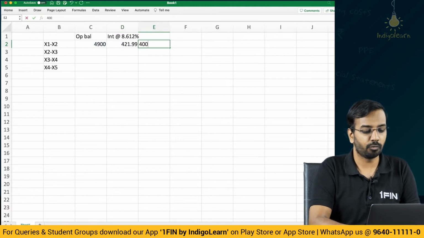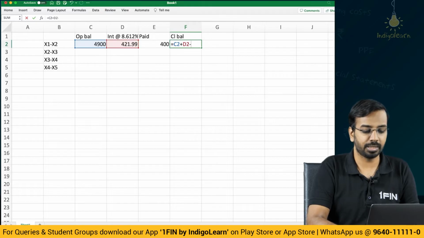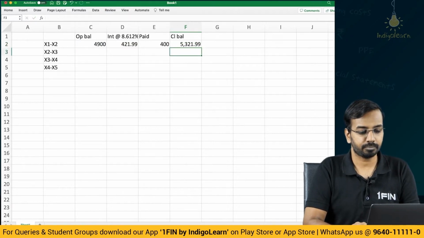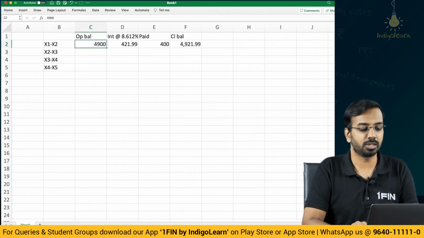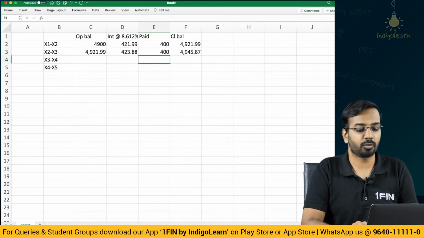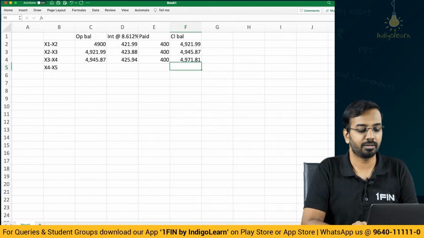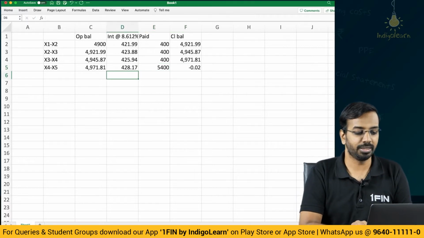And how much did we pay? 400 we paid. So closing balance is opening plus interest minus paid, closing balance is 4921. Then 4921 at the rate of 8.612% interest, 423, 400 paid, closing balance. Opening balance, interest, paid, closing balance. Opening balance, interest, paid, closing balance 4998. So actually you pay 5,400 and the closing balance becomes 0. Right? This is the original schedule.